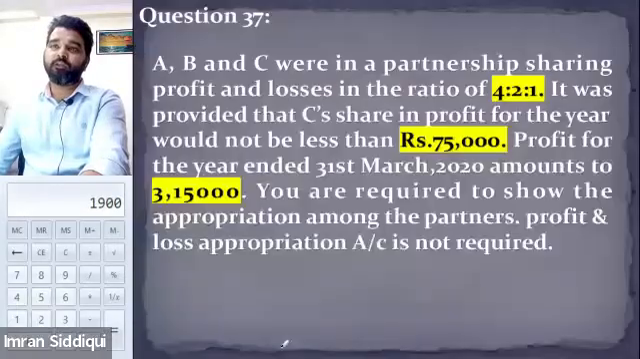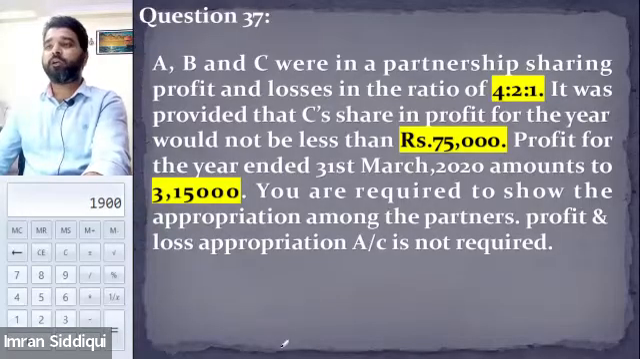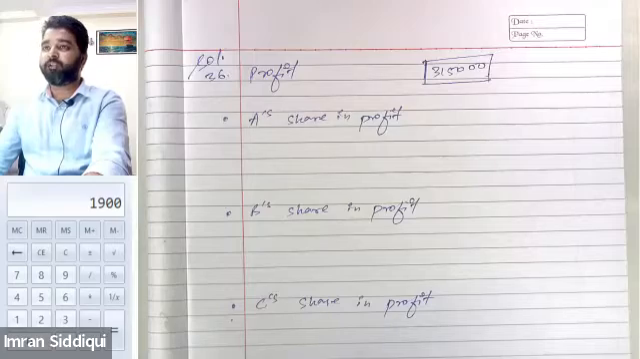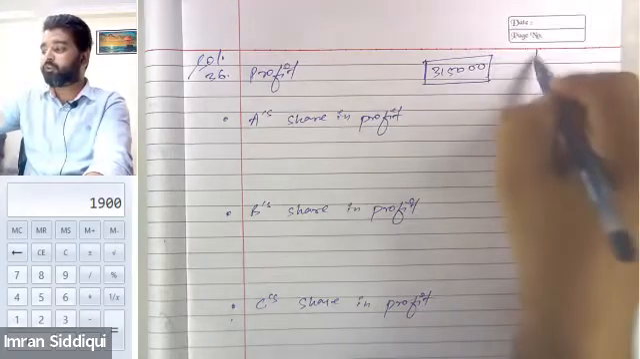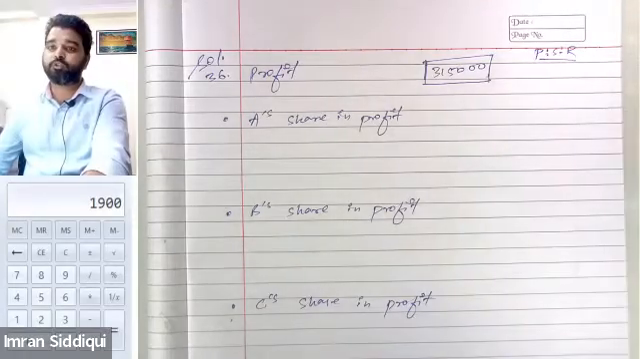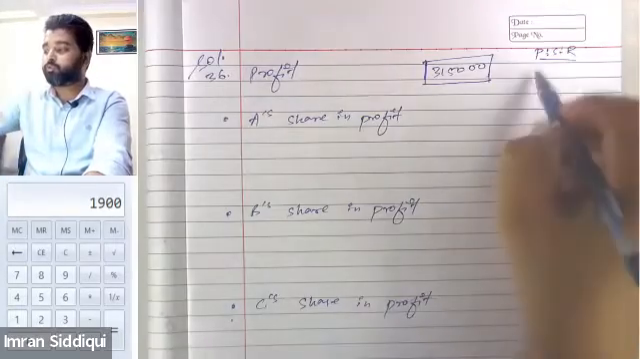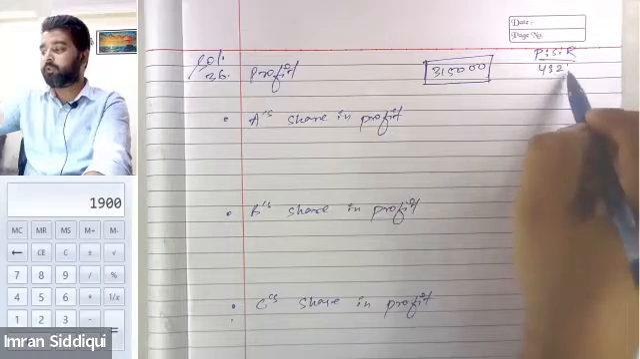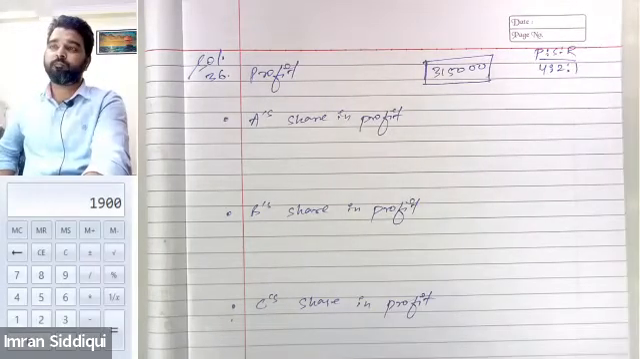Sir, the ratio is already given in the question. The ratio is 4:2:1. That means the entire profit will be divided among the partners in the ratio 4:2:1. This is the profit sharing ratio that is given in the question. Tell me, is this clear, everyone? Any doubt till this point?